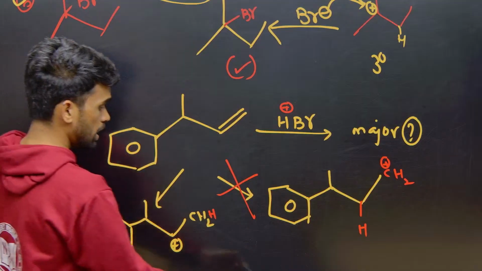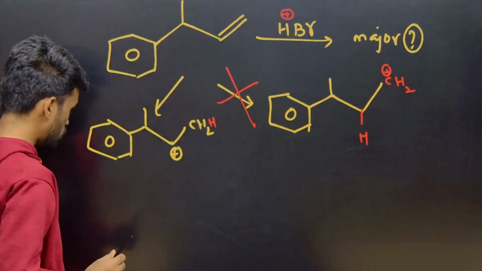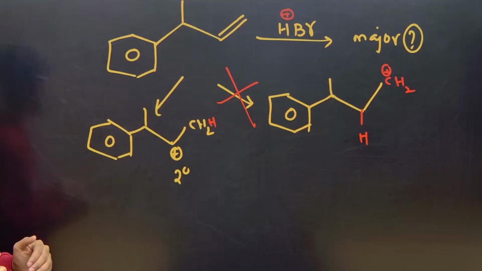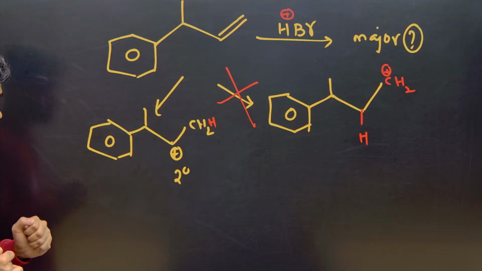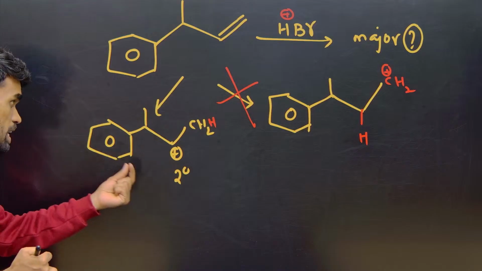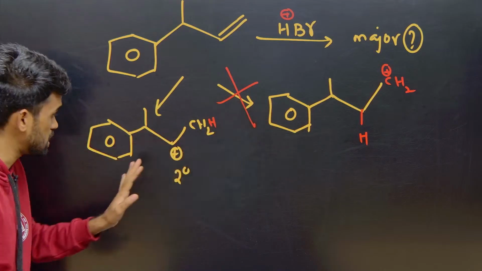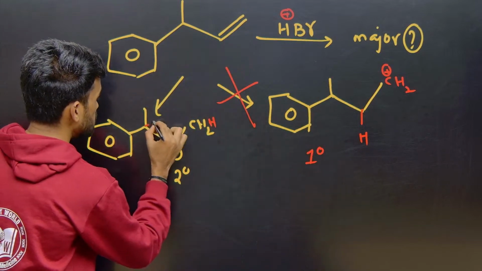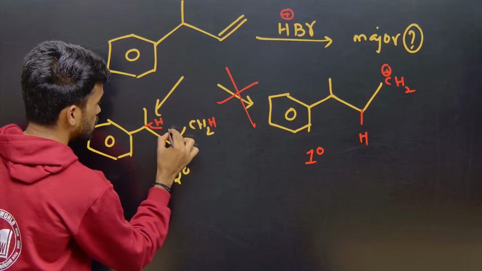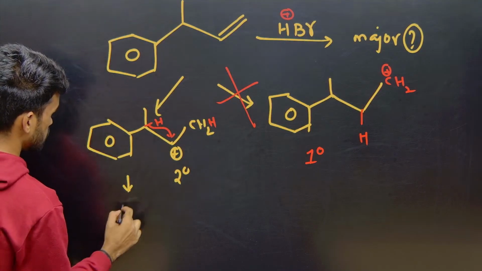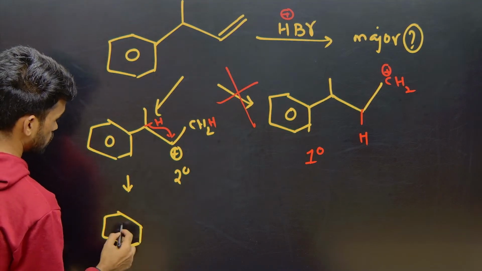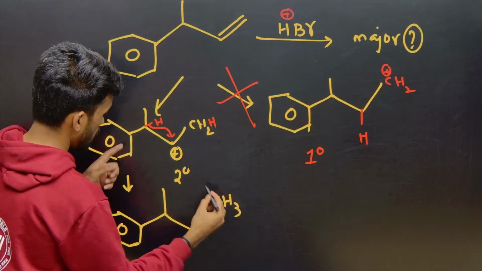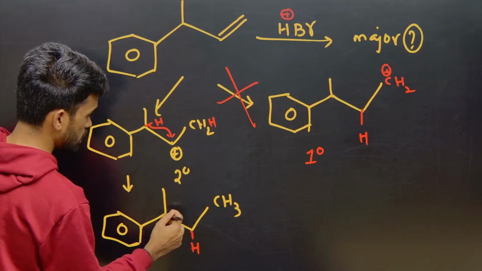Now again, after forming this, we know this is a secondary one. From this we can get a more stable carbocation. Is there any possibility again? Secondary is stable when I compare with the primary, that is good enough. After this, if I shift this hydrogen from here to here, CH3, and here you have one hydrogen with a positive charge.